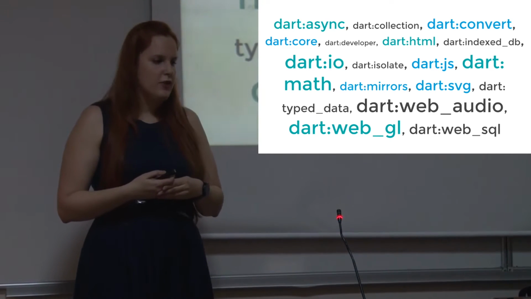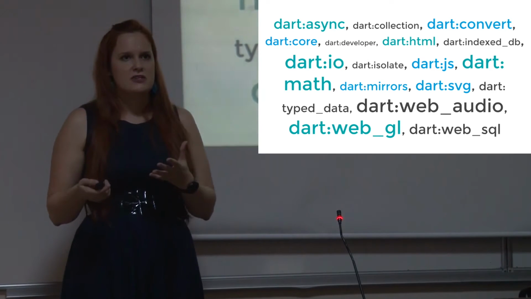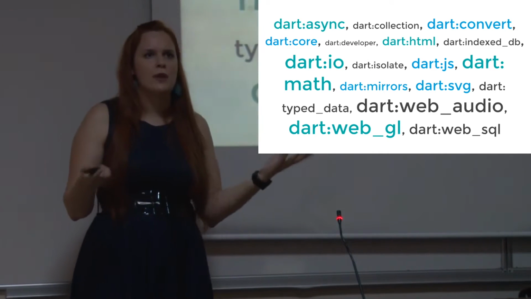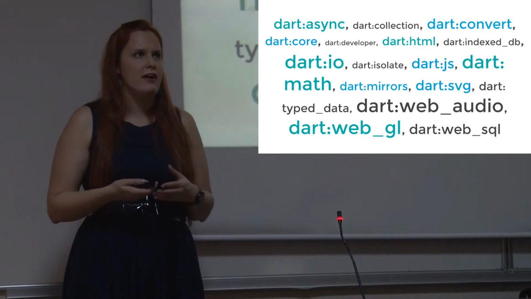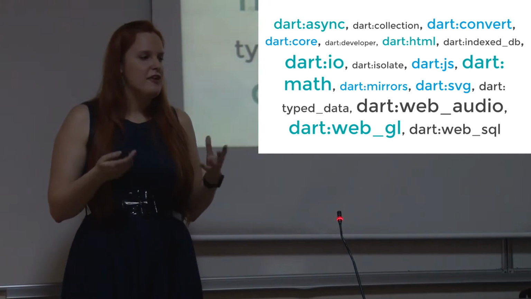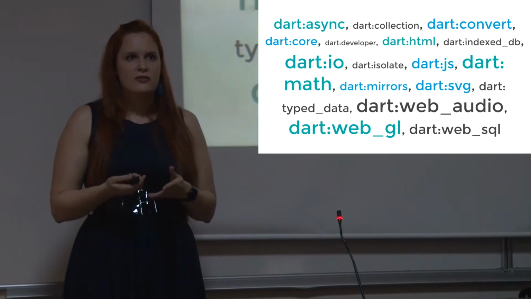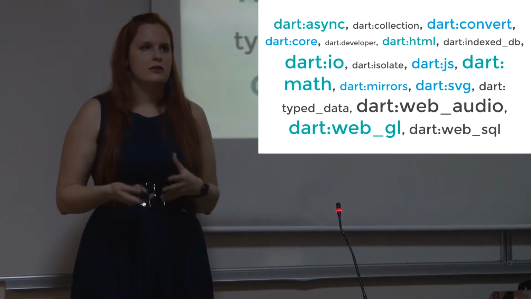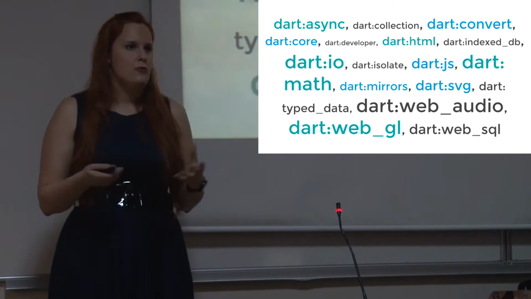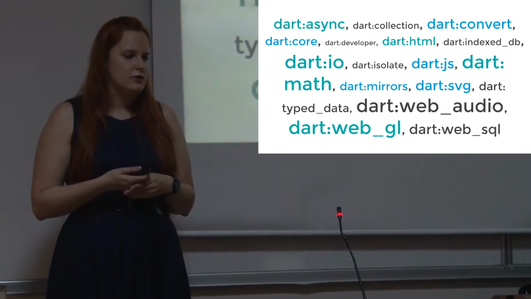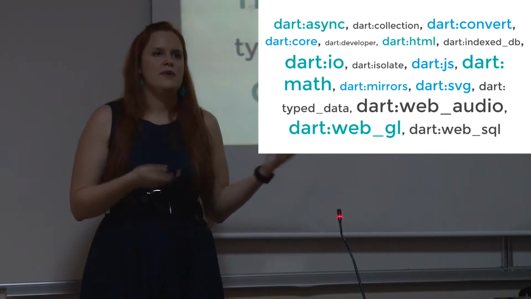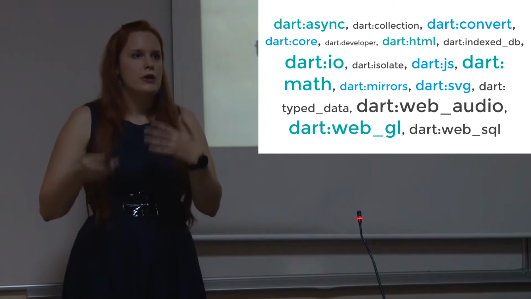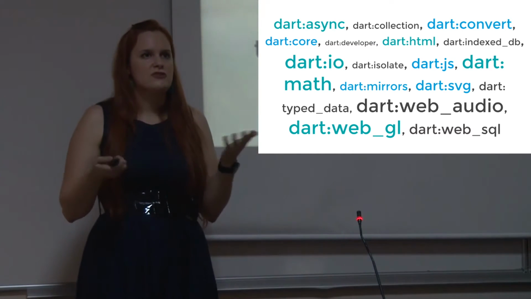There is also a library, for example, for mathematics, Dart Math, or for collections, so you don't have to implement collections like queue and others by yourself, because they are prepared for you. And also there is a library for SVG, and for people who are, for example, interested in WebGL, there is a library for WebGL, so you can just directly use it. It's really easy.